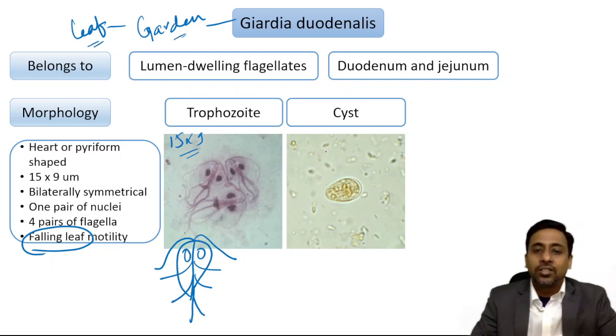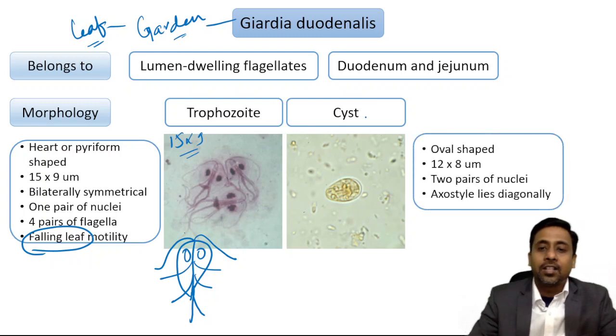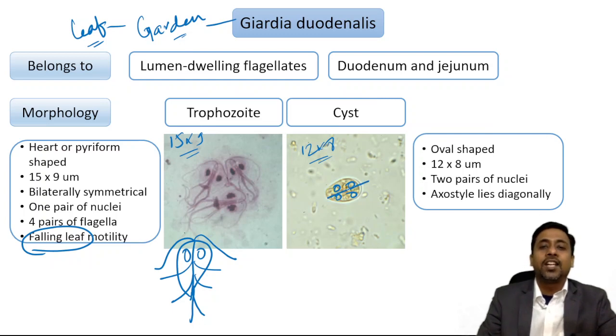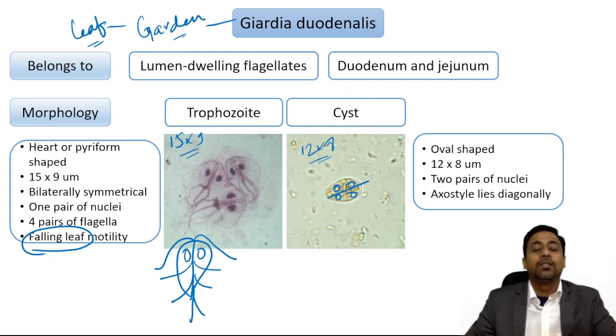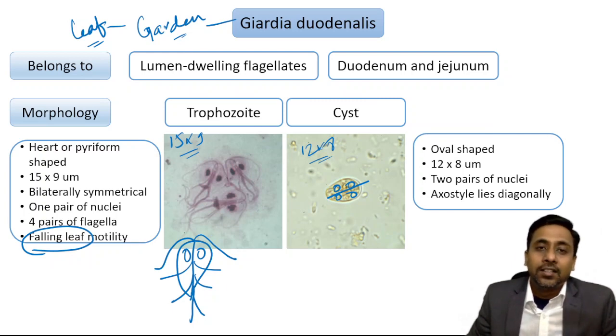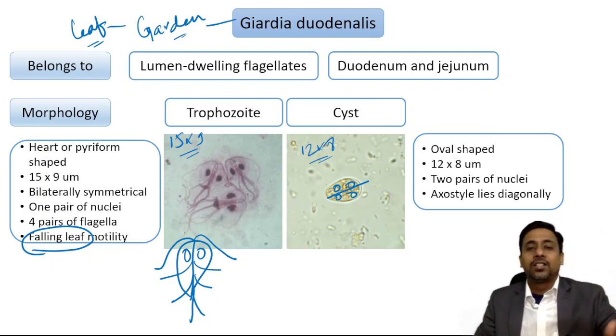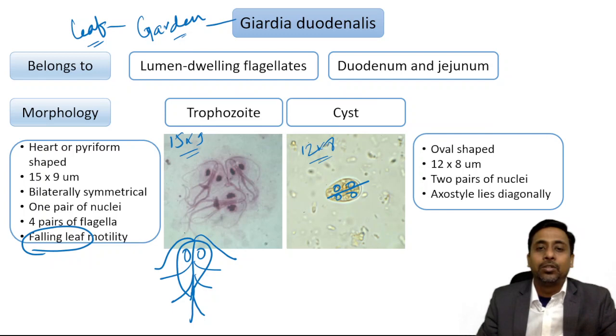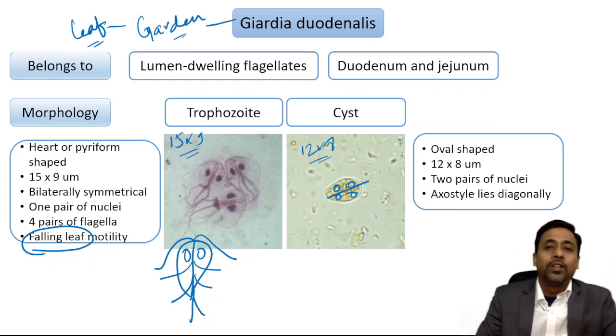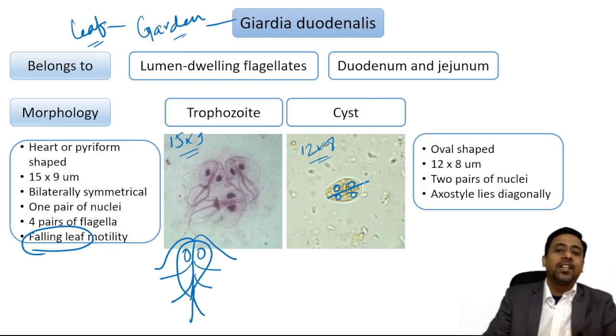The cyst is oval in shape, a little smaller than the trophozoite, around 12 by 8 micron in dimension, and it has 2 pairs of nuclei, that is a total of 4 nuclei, and a diagonally placed axostyle which is responsible for the future development of the flagella when the condition is favorable. So this is the characteristic of the cyst. Okay, oval shape, 4 nuclei, and axostyle.